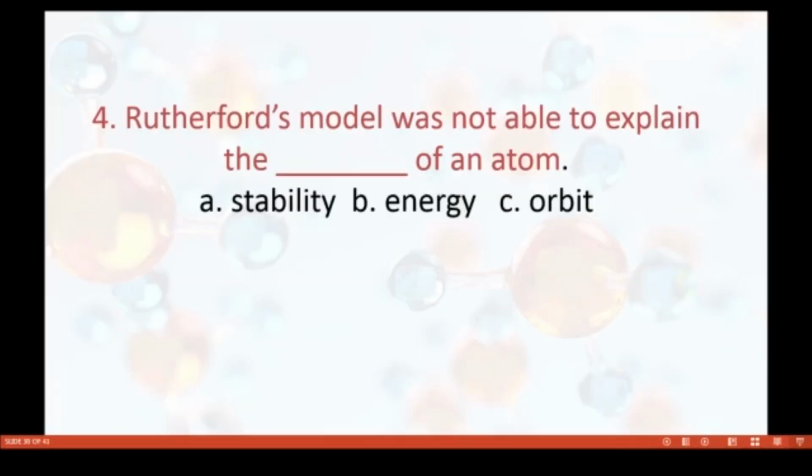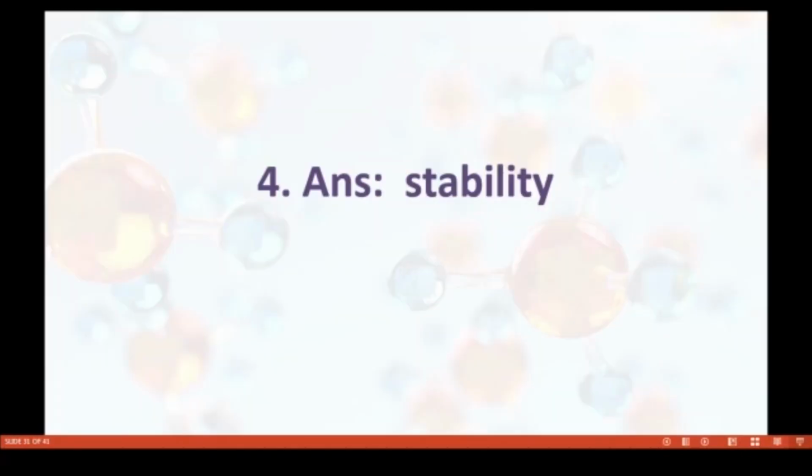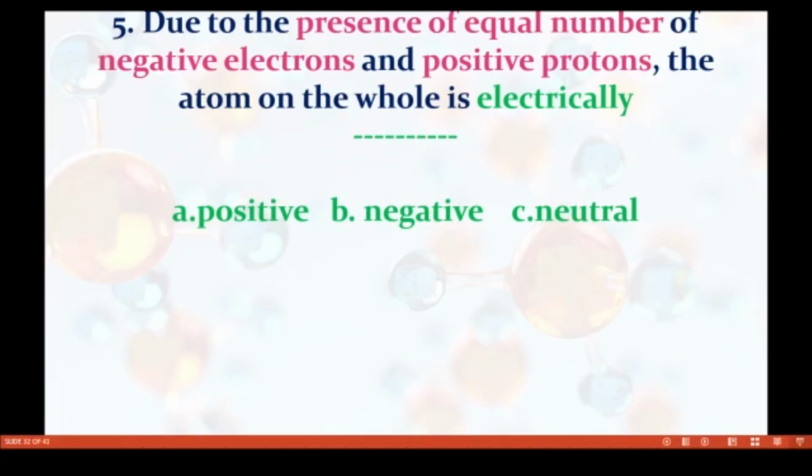Another question. Rutherford's model was not able to explain the dash of an atom: stability, energy, or orbit. Rutherford's model was not able to explain the stability of an atom. Fifth question. Due to the presence of an equal number of negative electrons and positive protons, the atom on the whole is electrically dash: positive, negative, or neutral.